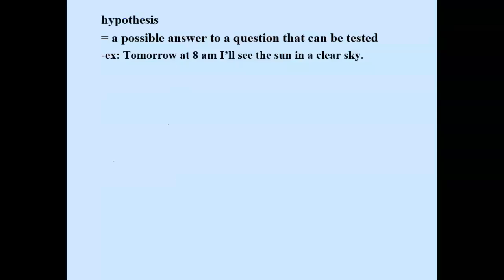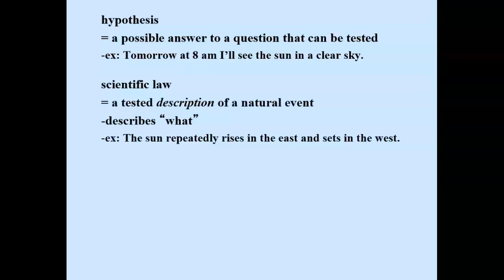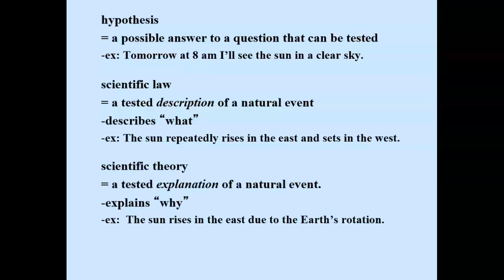This is classified as a hypothesis because it's a possible answer to a question that can be tested. Another person states, the sun repeatedly rises in the east and sets in the west. This has been tested many times and it describes a natural event, so it is classified as a scientific law. A third person says, the sun rises in the east due to the Earth's rotation. This is classified as a scientific theory because it's been tested and it explains a natural event.